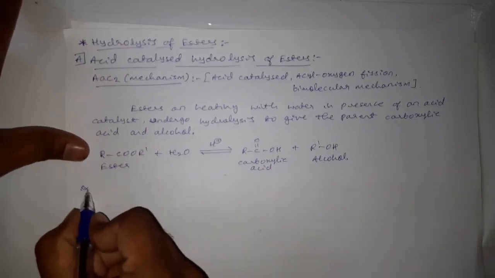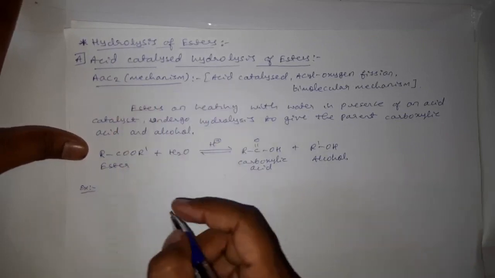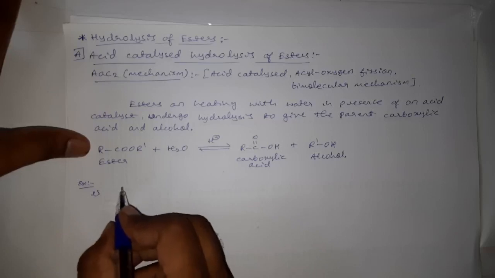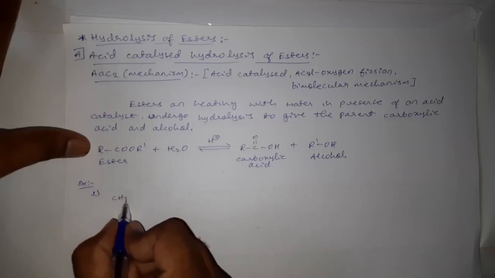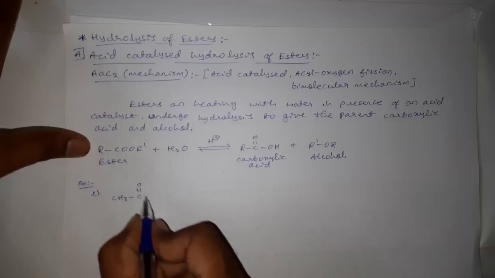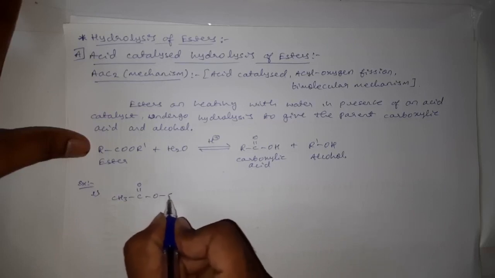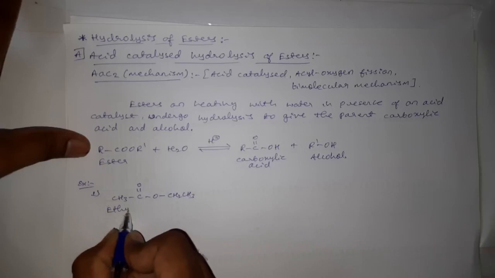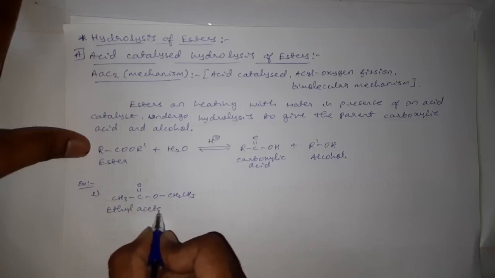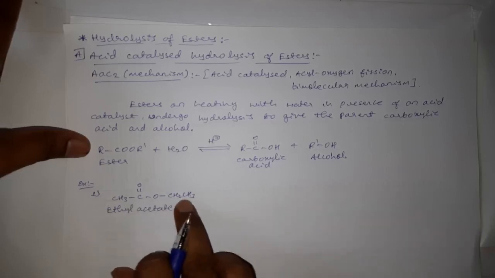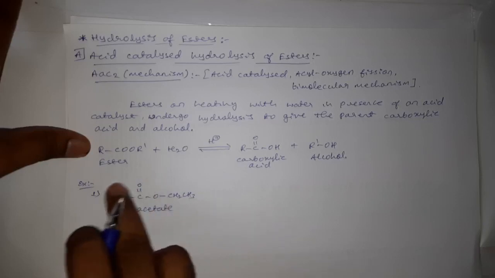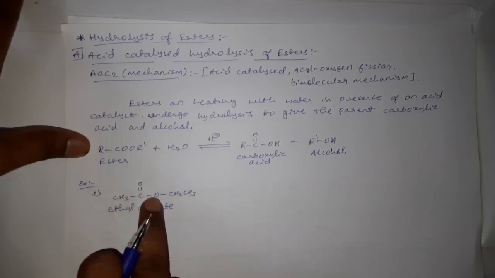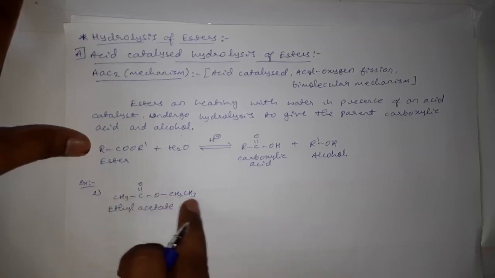Take some examples for the acid catalyzed hydrolysis of esters. Here the first one I am taking is ethyl acetate, CH3 C double bond O CH2 CH3. This group, CH3 C double bond O, is an acetate group. This is an ethyl.